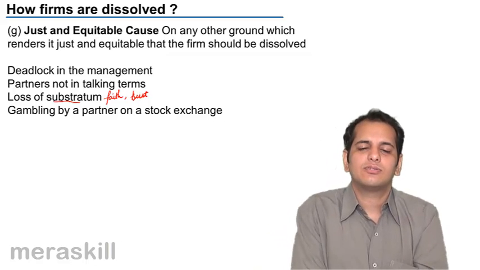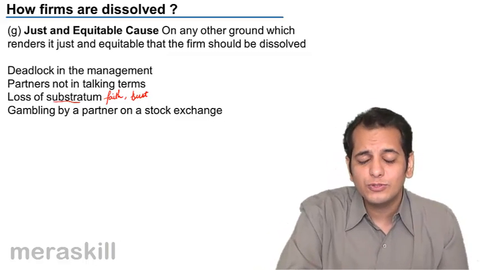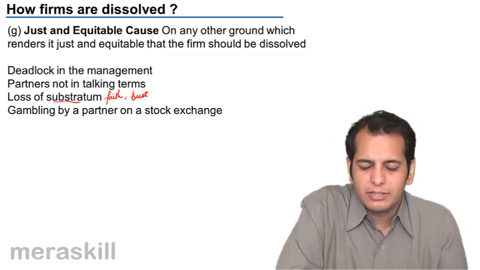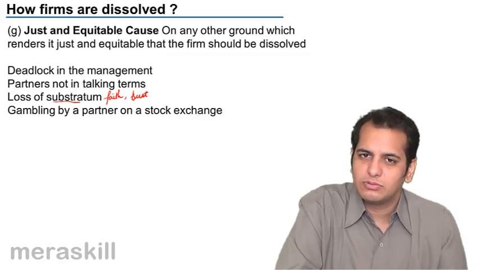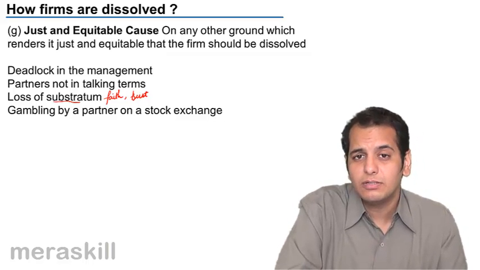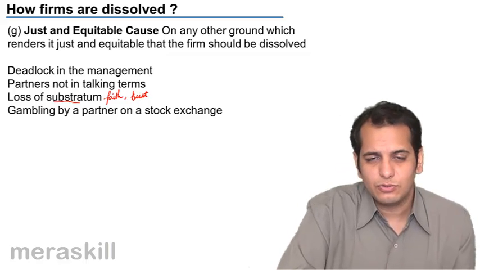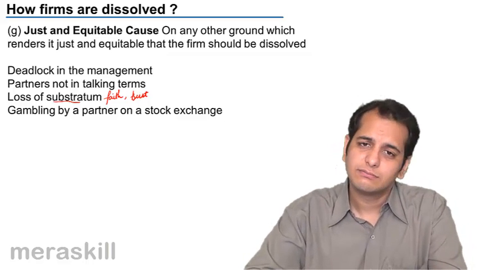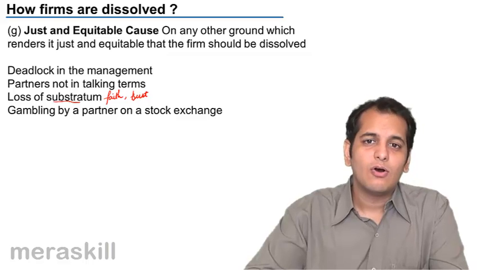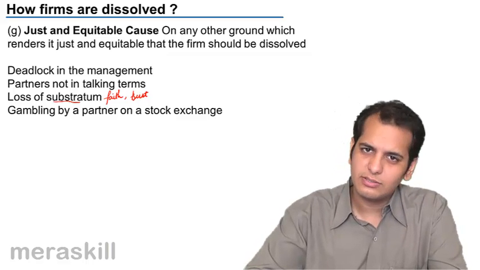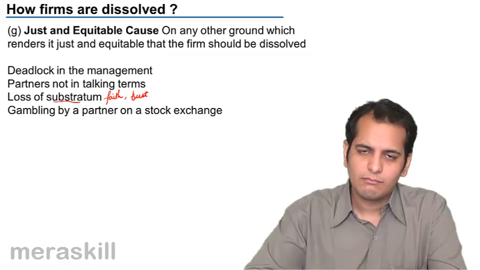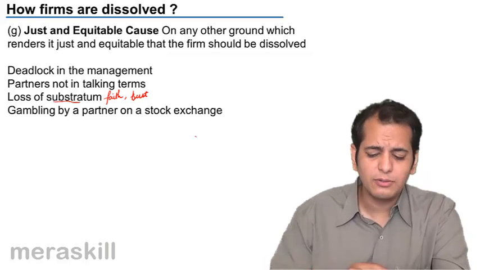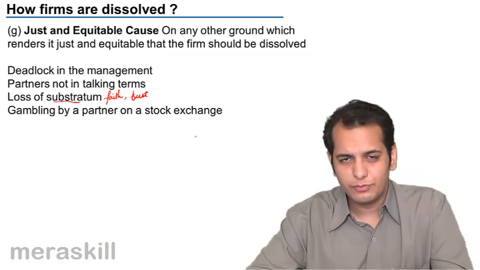Gambling by a partner on a stock exchange. Now, the firm was formed to do business. The firm was not formed to do gambling. If a partner is doing gambling, he might leave the firm, or the firm might get dissolved. In either case, the firm has to get dissolved. If the partner leaves, again the firm will dissolve. If the court orders that the firm should be dissolved because of this reason, the firm gets dissolved. So in either case, the firm will dissolve. So these were the grounds of dissolution of a firm.